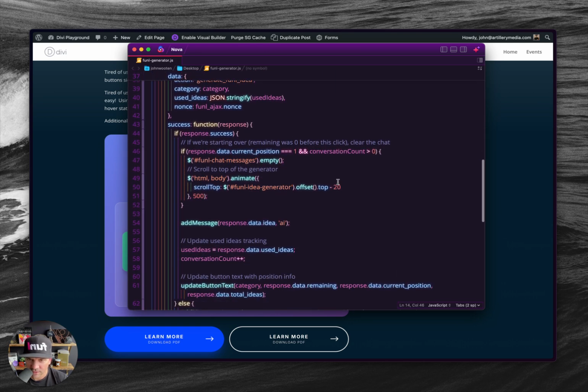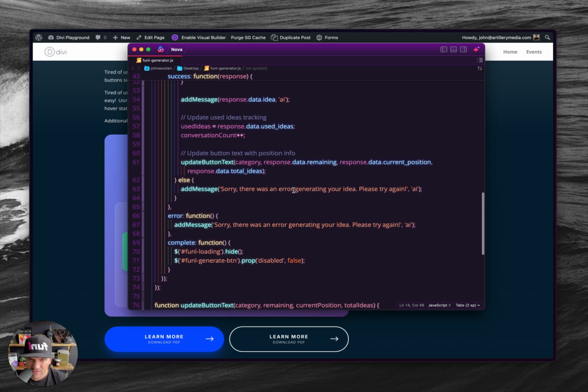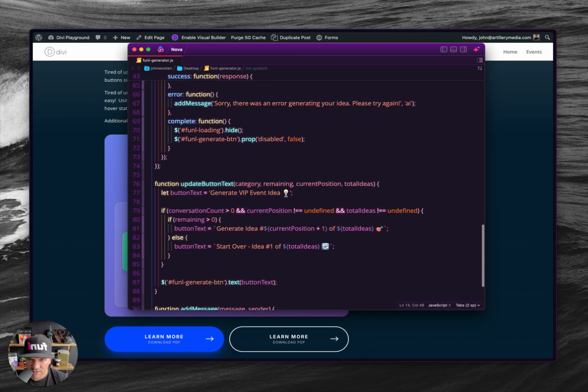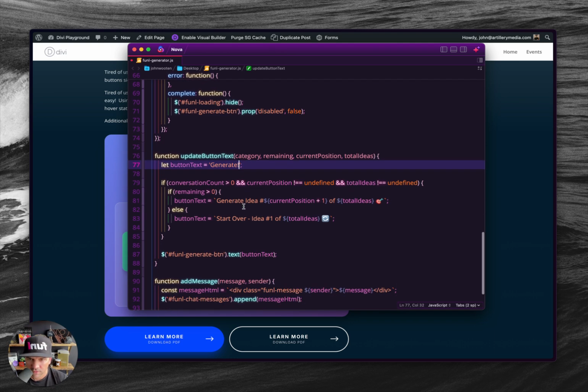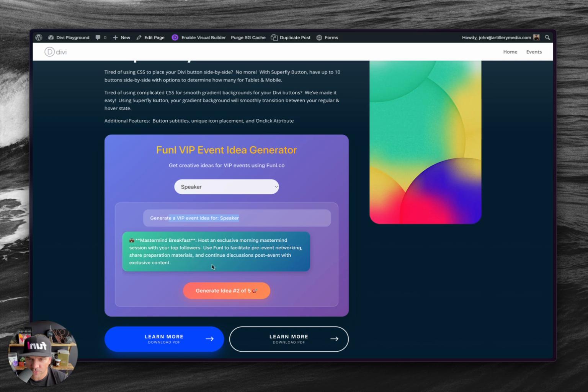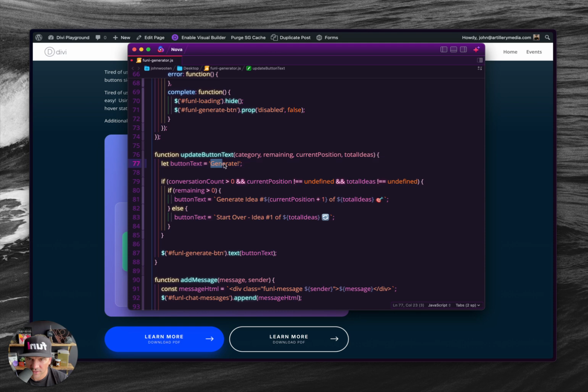Anything else in here? Sorry, there was an error. That's fine. This again, I just want to say generate with an exclamation point. Generate idea number. Ooh, this is where, yep. Okay, so remember, I didn't like this number 2 of 5 stuff. So let's go ahead and just say, hey, have that say generate as well. Button text, let's just have that say generate. And then start over, let's just have that say start over.